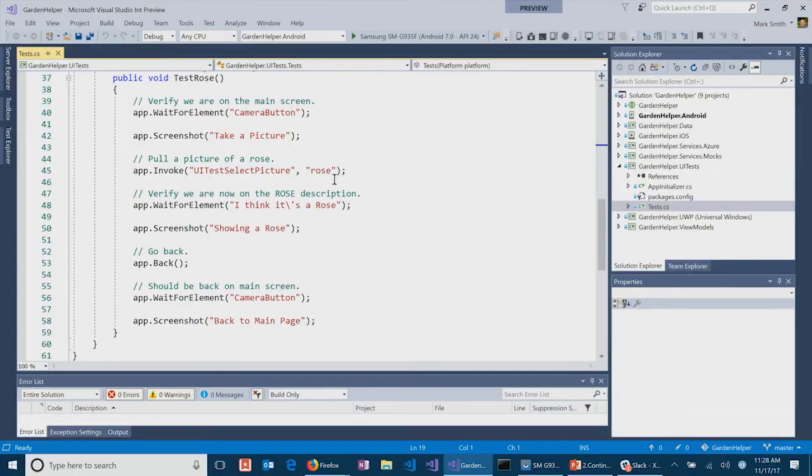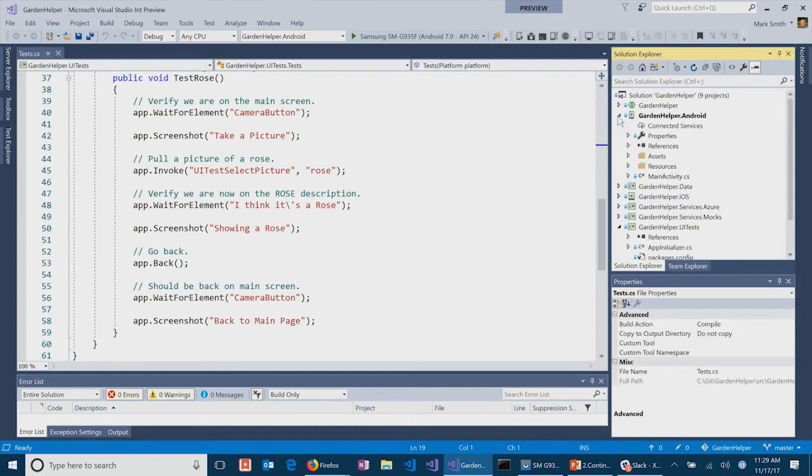And so what we've done with this particular UI test, and you can go through the details in the GitHub repo, is we're using what's called a backdoor. Excellent. And the idea is I want to still be able to test at least everything from the point of picking a picture all the way through my application lifecycle. But I can't really take the picture or select a picture because that's a different app and I can't drive that. And so I've added in to my application what's called a backdoor,